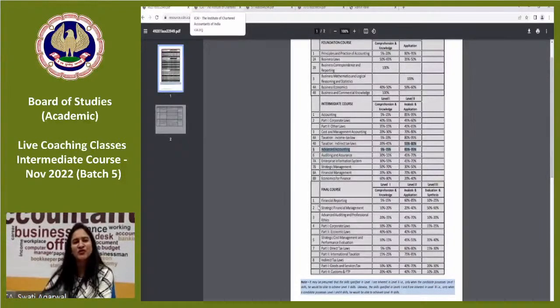And I have apprised you how to start your study. First of all, it is important before starting any study that you should know your syllabus. What is the syllabus? What do I have to read? From where do I have to read? What all is included in it? What is expected from you? Then only you will be on the right path at the preparation level, because then only you will be aware of all the publications which are relevant for you.